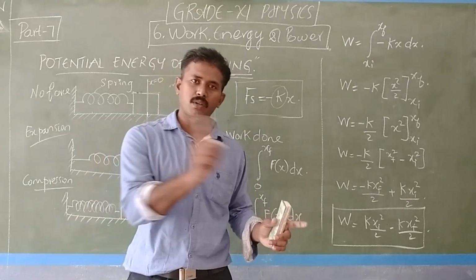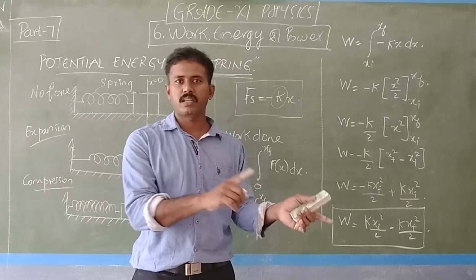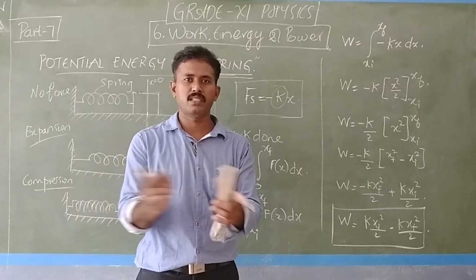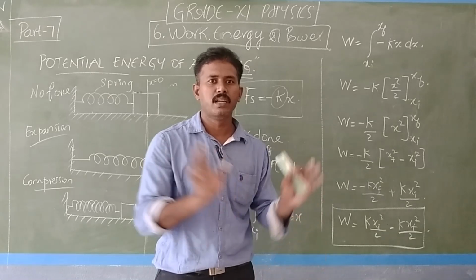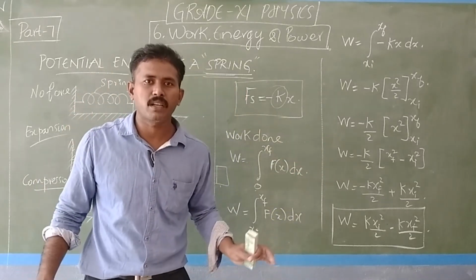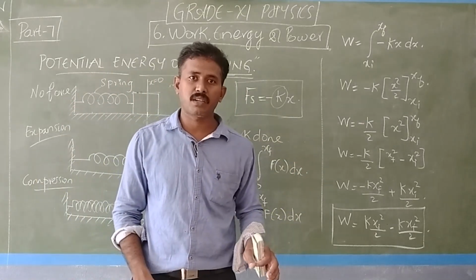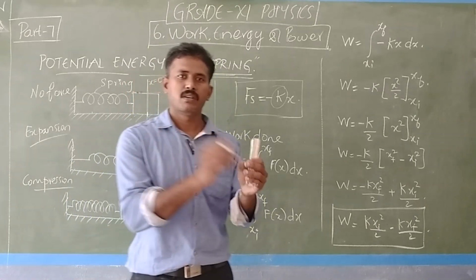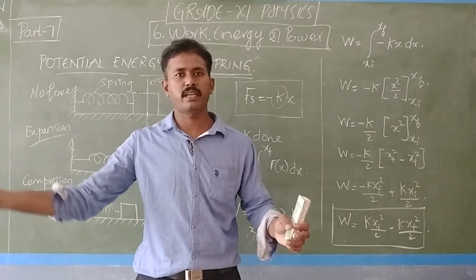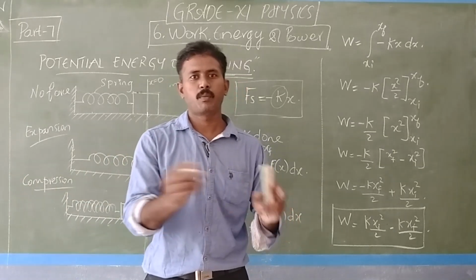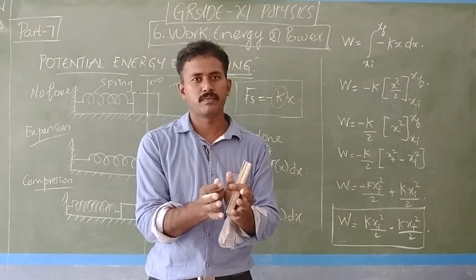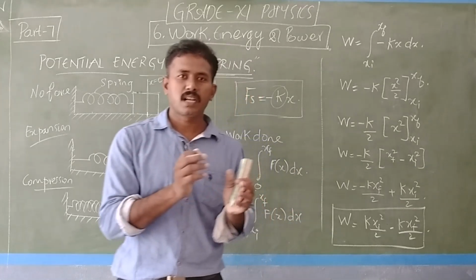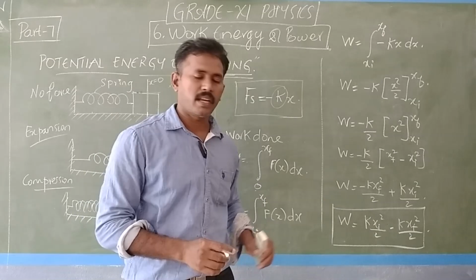So even if it oscillates, it is a cyclic process. Finally it will settle down at its initial position after all the energy is lost. So the energy is conserved for the spring. So what will the total energy be? Potential converts to kinetic, kinetic converts to potential. So both the energies are conserved. So the energy is conserved in the spring.